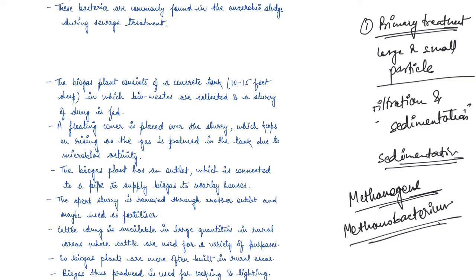So biogas plants are usually made in areas where this dung is easily available, either big dairy farms or rural areas. And what do we use this biogas for? We use it for cooking and as a replacement of electricity, so for lighting as well, right?